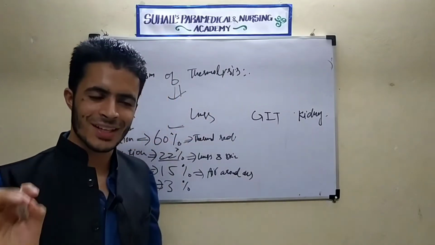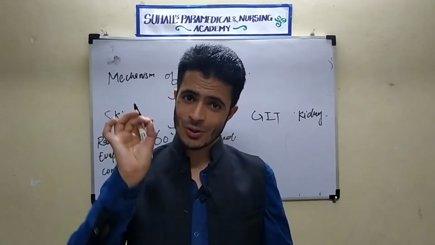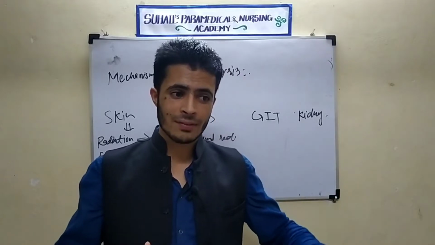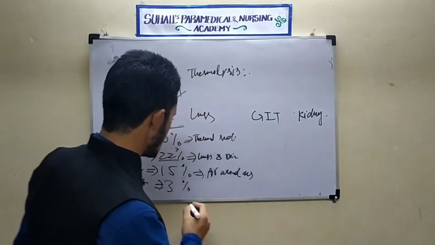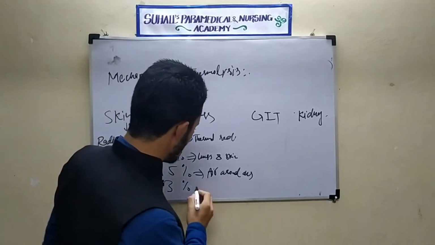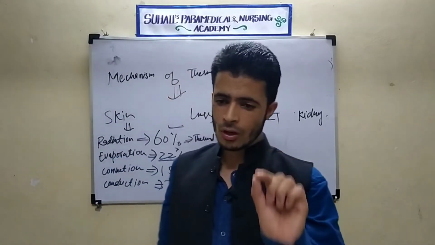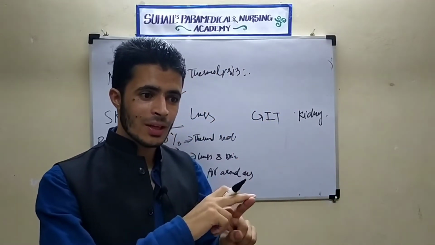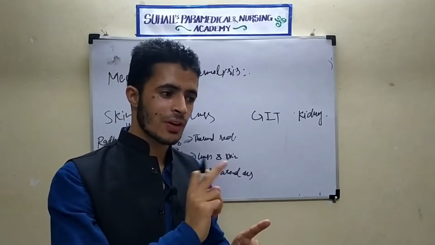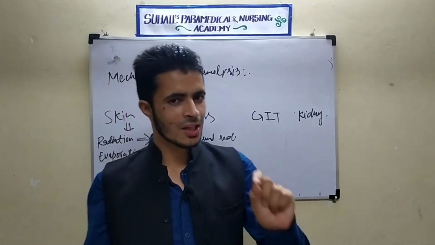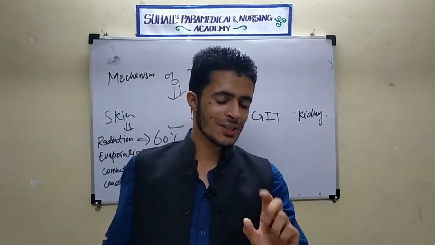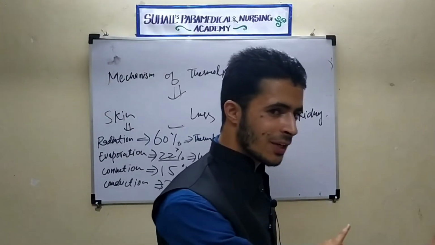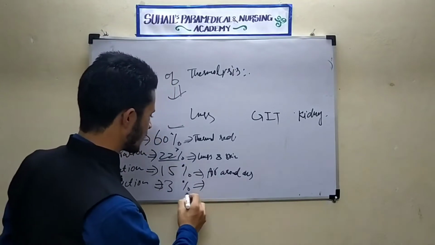The fourth point is conduction. Conduction means what? Loss of heat when there is direct contact with another object. When our body is in direct contact with another object, there will be loss of heat. That is only 3%. Here I will tell that there is one law in chemistry that says the movement of heat is always from hot body to cold body. This is a law in chemistry. I don't know which law it is, I forgot the name of the law. But there is transfer of heat from hot body to cold body. There is only 3% of loss from our body.